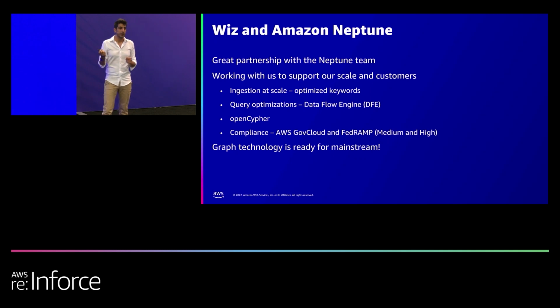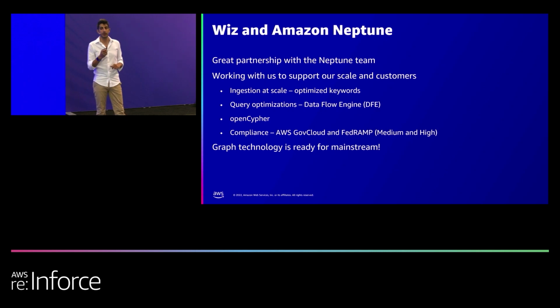And compliance. Wiz is already deployed in GovCloud. We are working with federal customers. We're in the process to have FedRAMP. Without having all of the underlying services compliant to the same level, it wouldn't have been possible. So working with the Amazon Neptune team on that process, on that journey to make sure they're compliant so we can be compliant is of course huge. All of these weren't there 2 years ago, right?